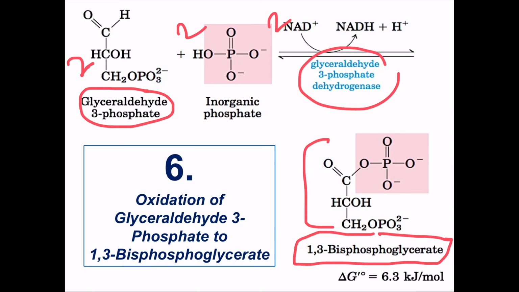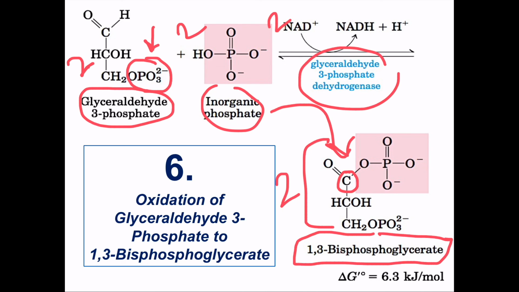And in the reaction itself, an inorganic phosphate is added at this particular carbon. So we already have a phosphate on glyceraldehyde 3 phosphate on the third carbon. Now the incoming inorganic phosphate is added to this carbon, the first one. So what have we got? We have got 1,3-bisphosphoglycerate. Now again consider that these are two molecules.